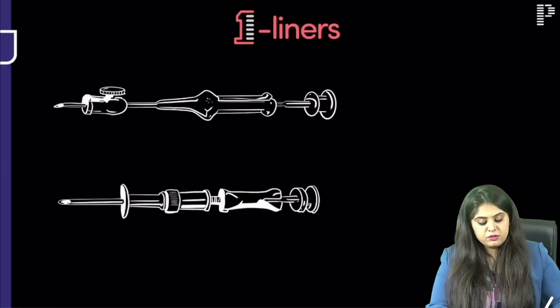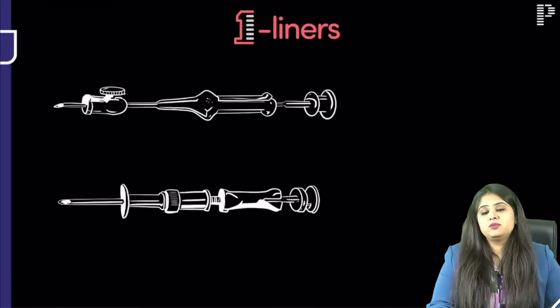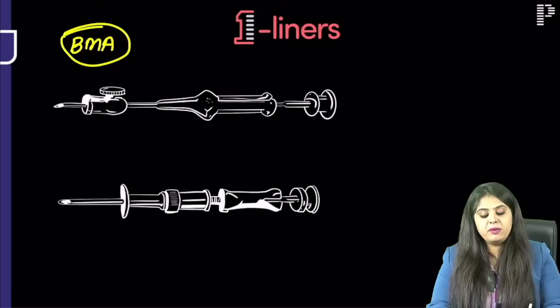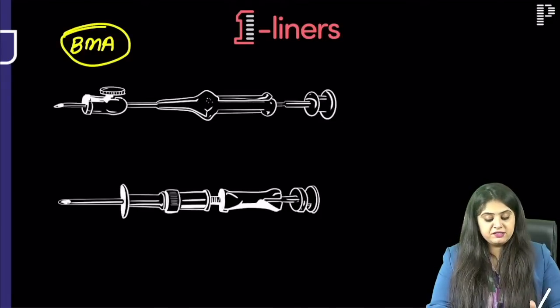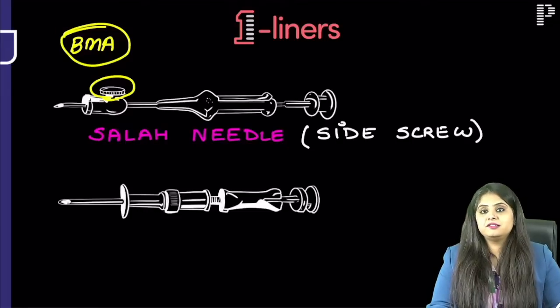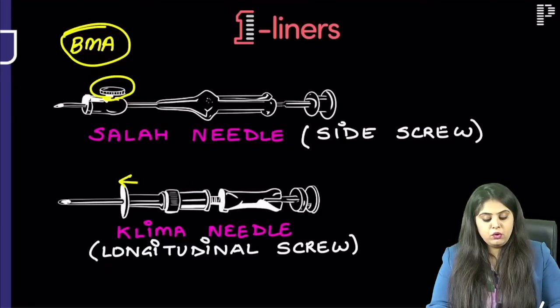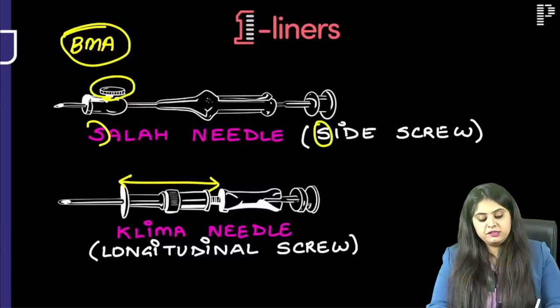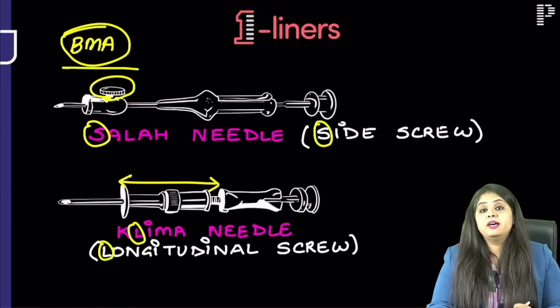Although this is not an image based session, still these two images I feel would come. What are these needles that you use for bone marrow aspirate? They've been asked in every exam. We are sick of it. Ma'am, if the screw is on the side, that is known as the side screw Salah's needle. And if the screw is longitudinal like this, that is going to be the Klima needle. So side screw is Salah's needle and longitudinal screw is Klima needle. These are both for bone marrow aspirate.